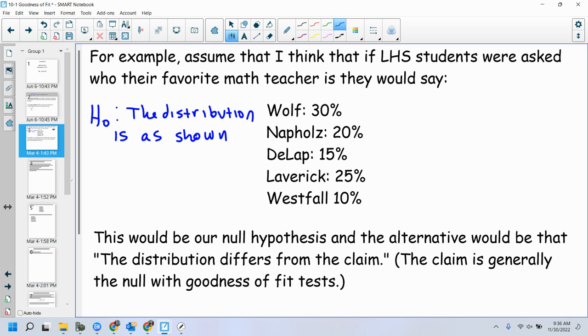That means the alternative hypothesis is that the distribution is not as shown, right? Because if the null is the equal to, then the alternative hypothesis would be the not equal to. The distribution is not as shown. Copy, paste, put the word not in there. So this would be our null hypothesis, and the alternative would be that the distribution differs from the claim. The claim is generally the null hypothesis with the goodness of fit test. And that's where the name comes from: how good does this fit the actual data that we believe to come out?